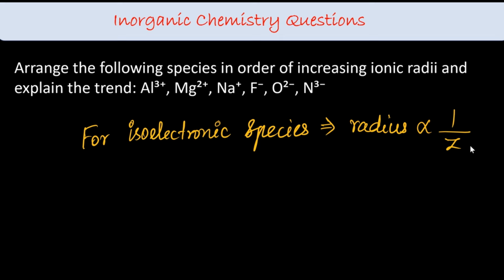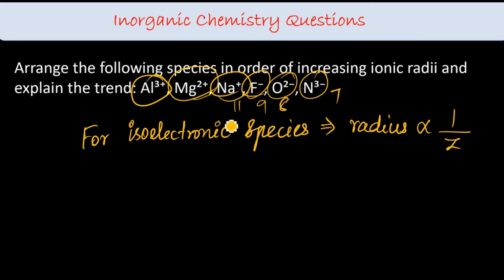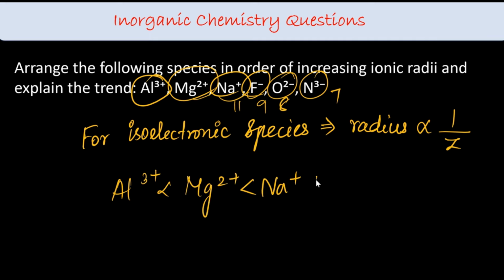So Al3+ is 13, Mg2+ 12, Na 11, F 9, O 8, nitrogen 7. So the order will be Al3+ less than Mg2+, Na+, F-, O2-, N3-. Questions can be asked from isoelectronic species also, and ionic radii, atomic radii also.